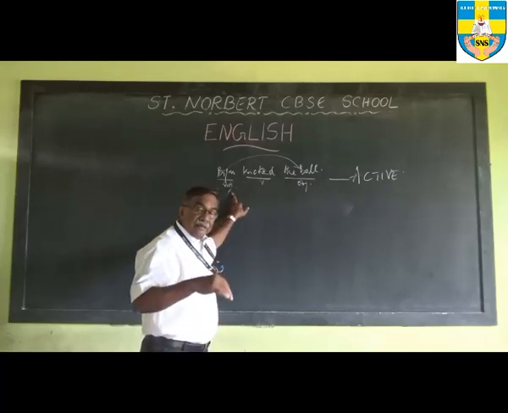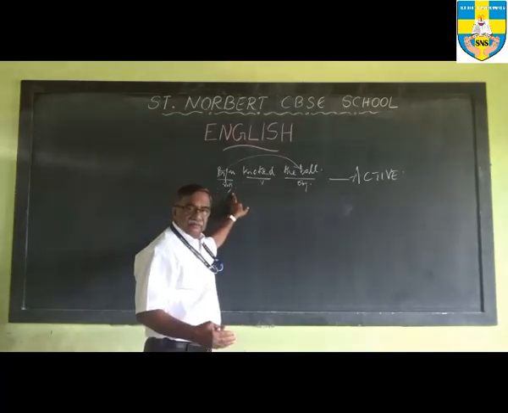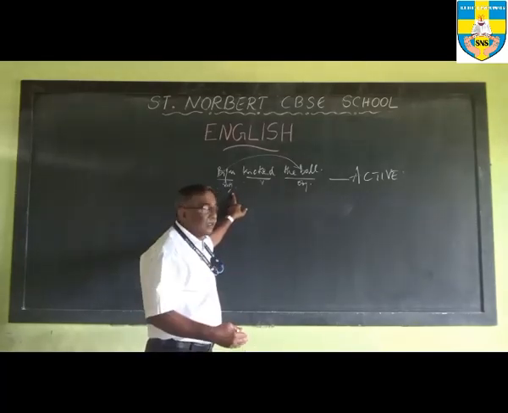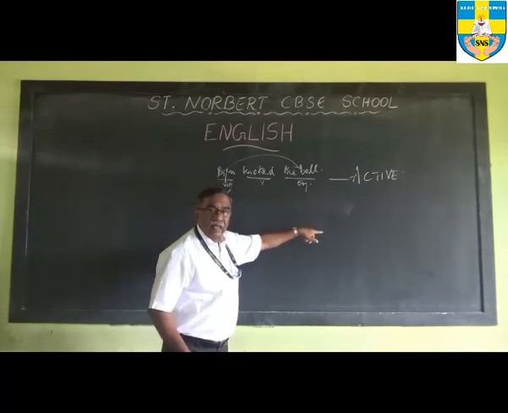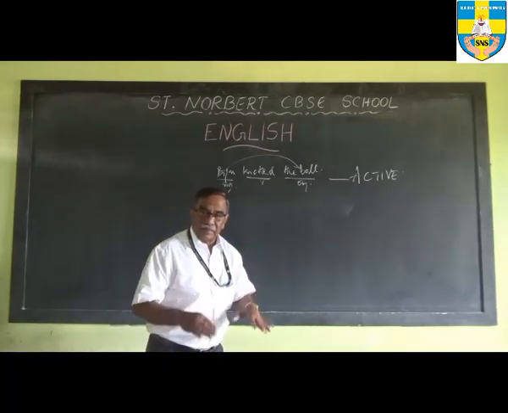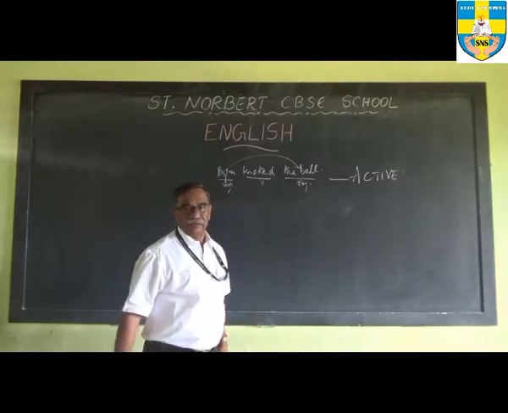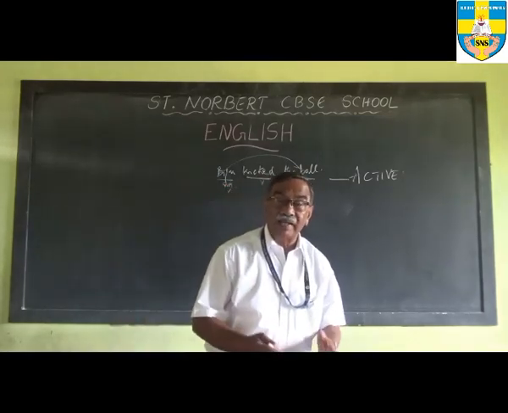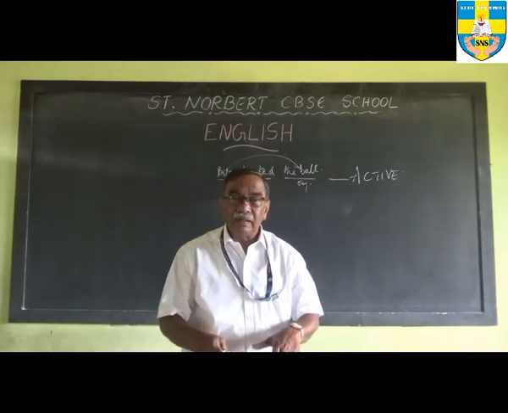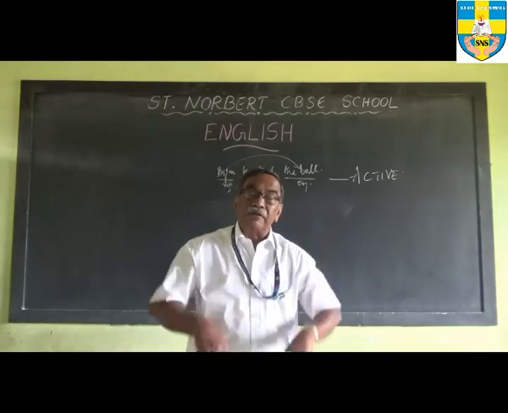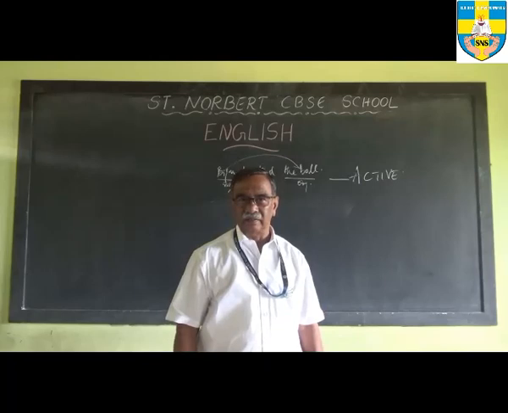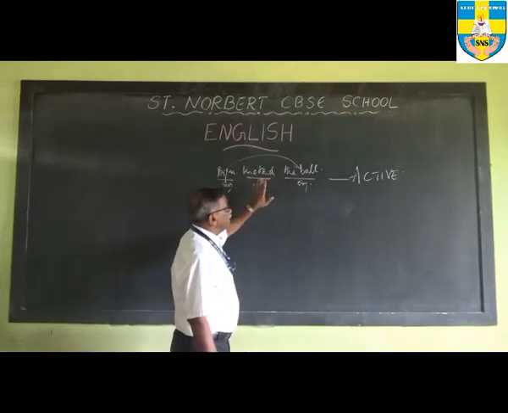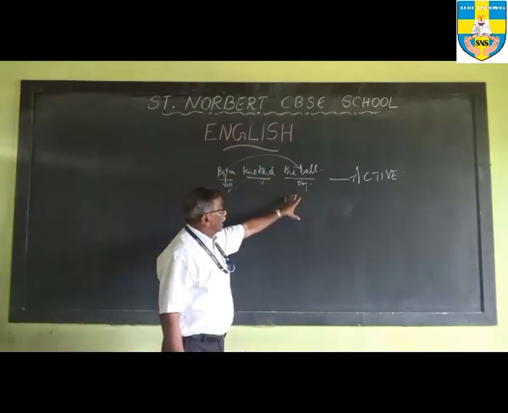Because the subject acts, and acts upon something, and therefore the sentence is called an active voice. We can have a passive voice where the subject does not act but suffers the result of the action, and therefore we can turn this one into a passive voice.